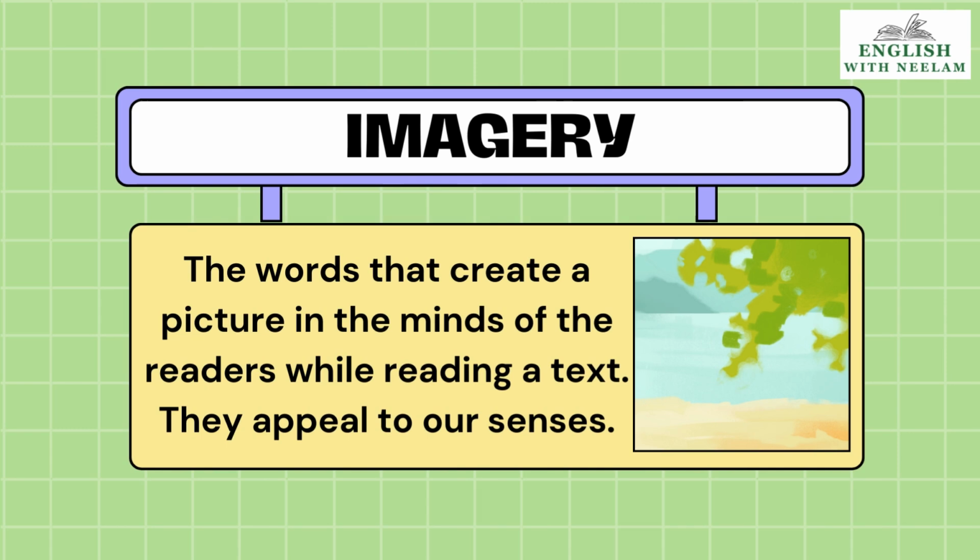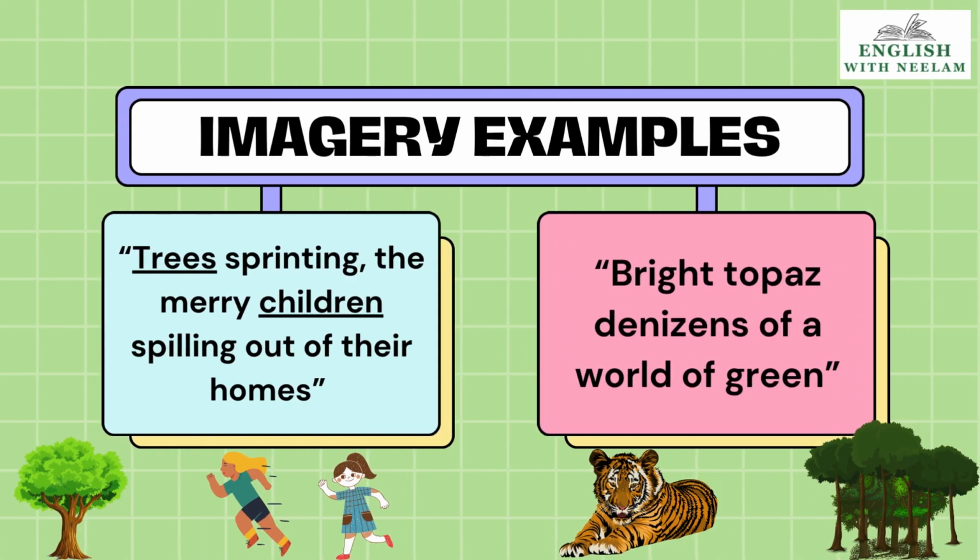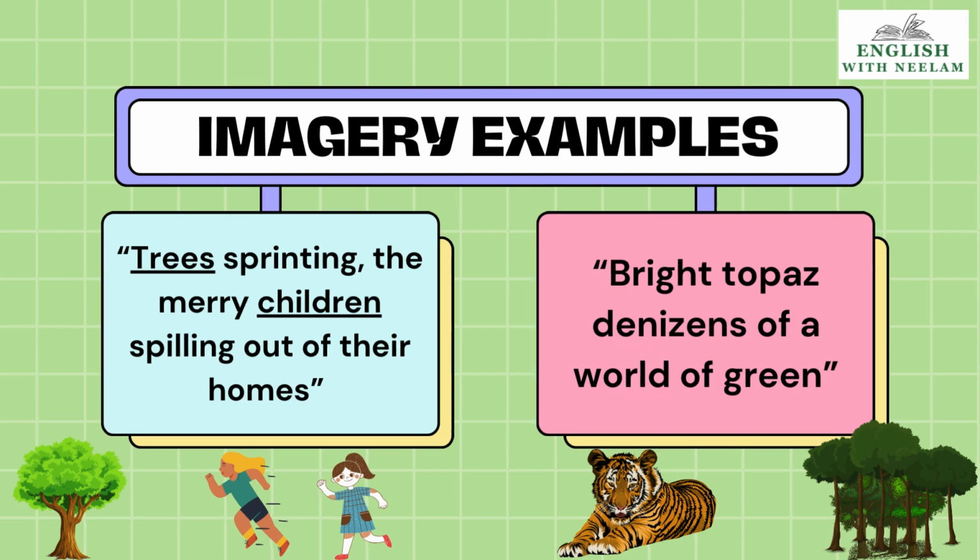The words that create a picture in the minds of the readers while reading a text are all imagery words. They appeal to our senses. When we read the line, trees sprinting, the merry children spilling out of their home, the images of trees and children come to our mind. Bright topaz denizens of a world of green. Here the poet is talking about the tigers. The image of tiger and world of green, the forest. These two images come to our mind while reading this poem, Aunt Jennifer's Tigers.